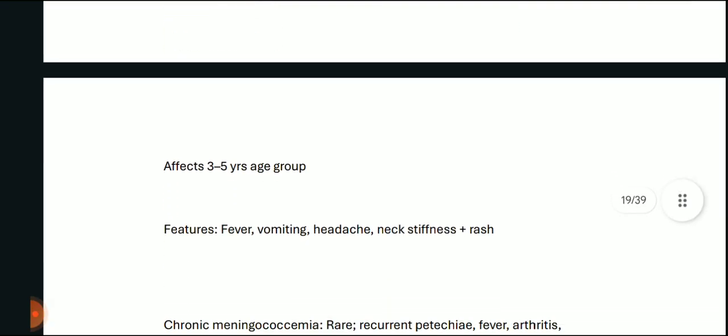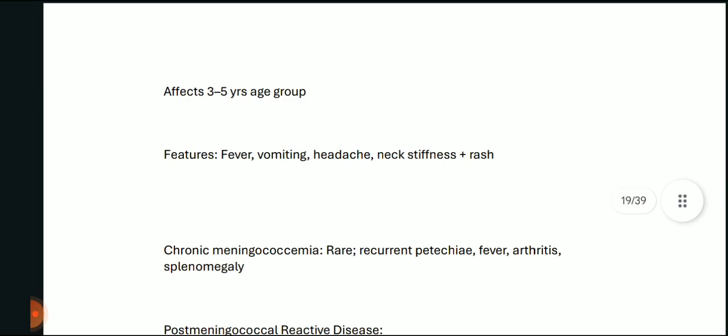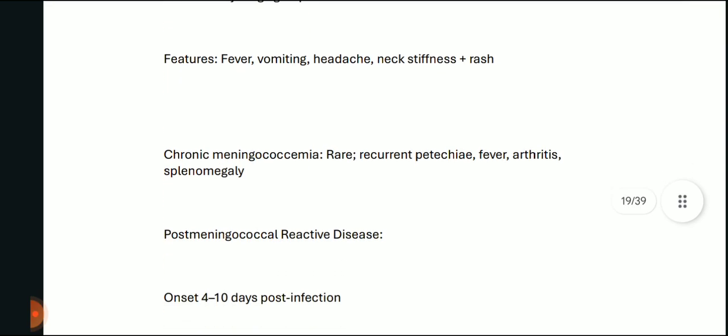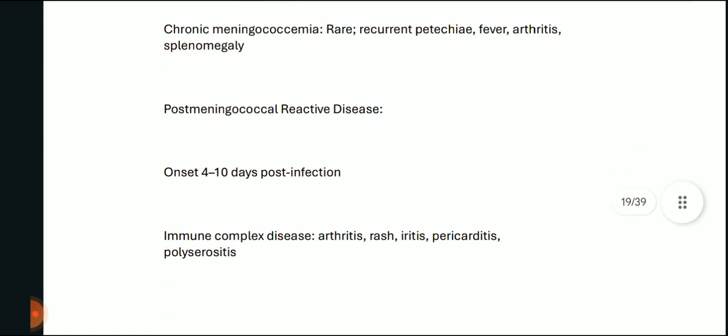Pyogenic meningitis affects 3 to 5 age groups. Features are fever, vomiting, headaches, neck stiffness plus rash. We've talked about it. While chronic meningococcemia is rare, recurrent petechiae are seen, fever, arthritis, and splenomegaly are seen.